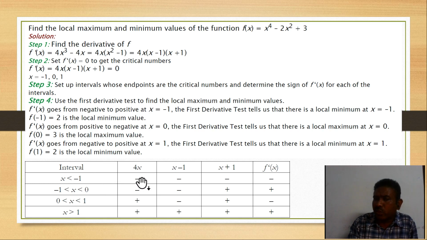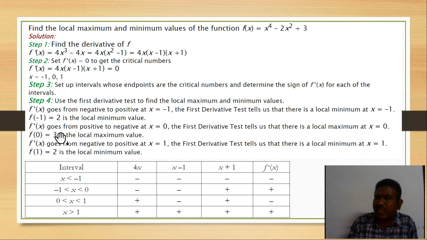Once more you can recall LHL and RHL and LHD and RHD also. The intervals we have taken, the left hand derivative, right hand derivative, or left hand limit, right hand limit, just to understand yourself: we have moved from negative to positive. That is telling us x equal to -1. So that is why we have a local minima at x equal to -1.